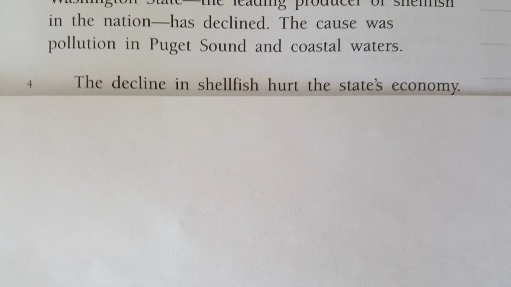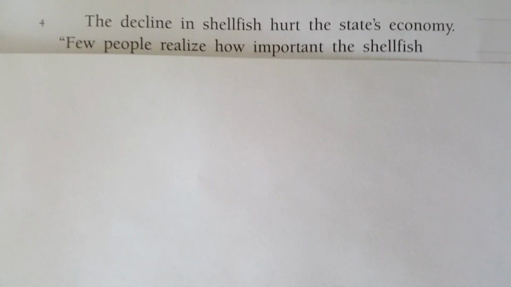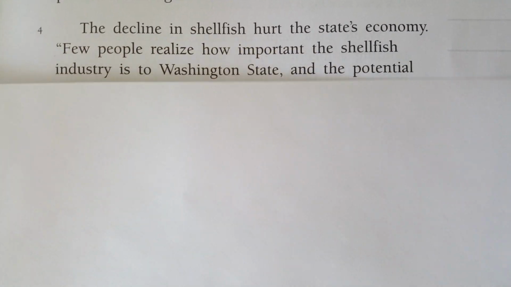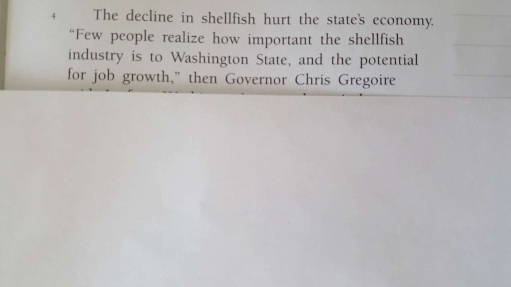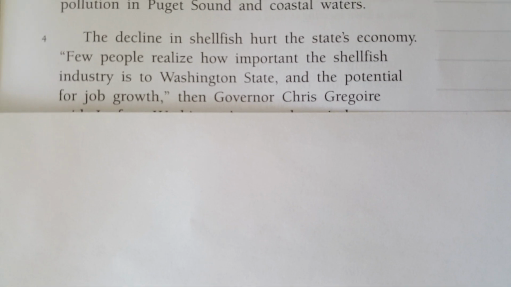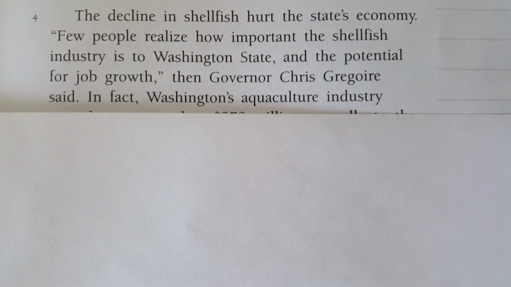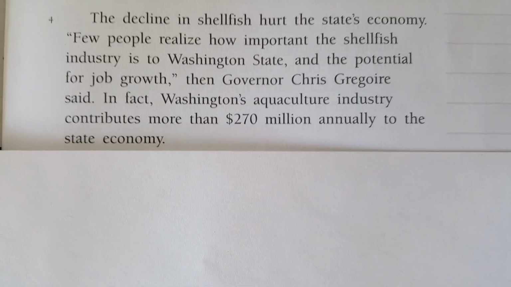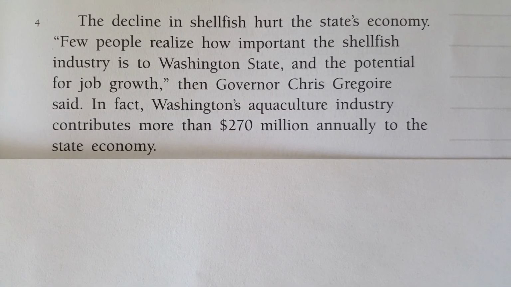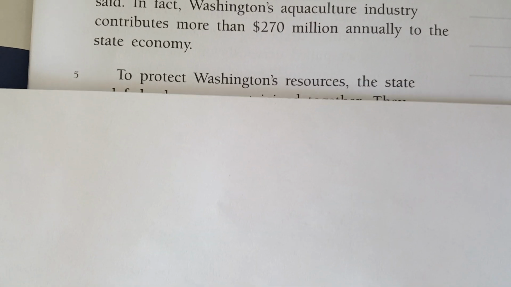One sentence at a time. The decline in shellfish hurt the state's economy. Quote, few people realize how important the shellfish industry is to Washington state and the potential for jobs. End of quote. Governor Chris Gregoire said. In fact, Washington's aquaculture industry contributes more than $270 million annually to the state's economy. Moving down to paragraph 5.